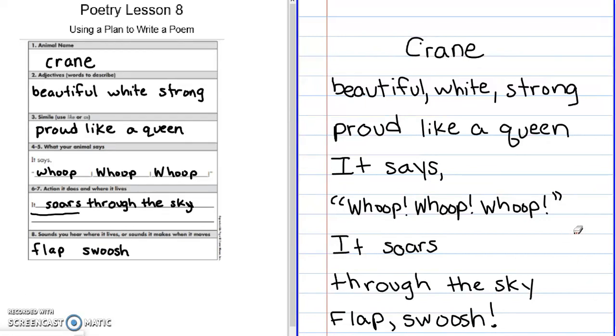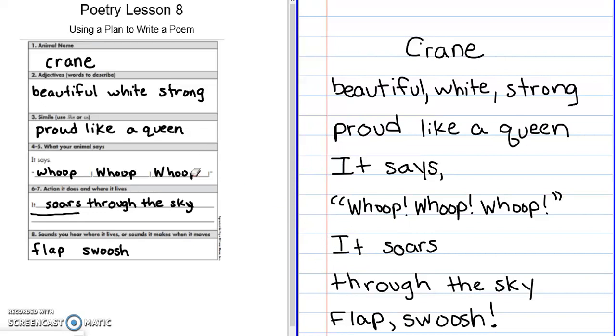So now I've used my plan to create my poem. Let's read it over. Crane, beautiful, white, strong, proud like a queen. It says, whoop, whoop, whoop. It soars through the sky. Flap, swoosh. So now my poem is complete.